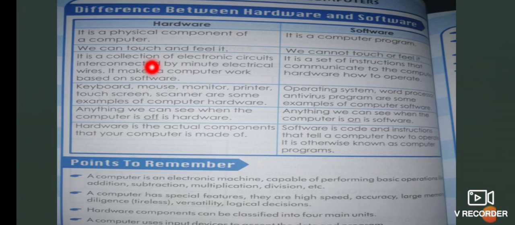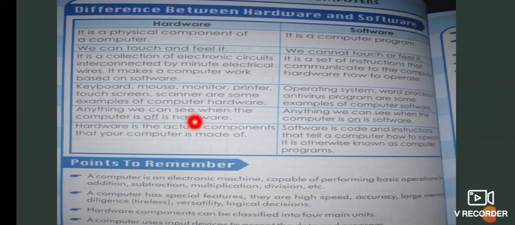All the hardware devices are connected by wires, and software is a set of instructions given to the hardware on how to operate. Examples of hardware: keyboard, mouse, monitor, printer. Examples of software: OS, word processor, antivirus program, and whatever applications or apps you are using.